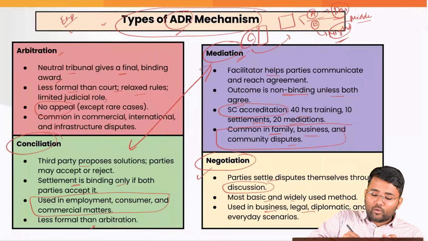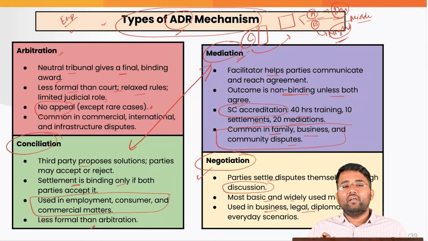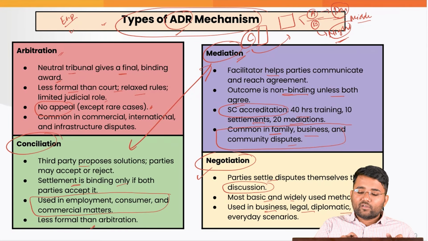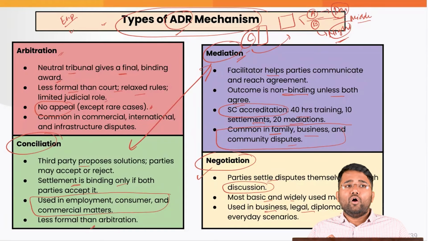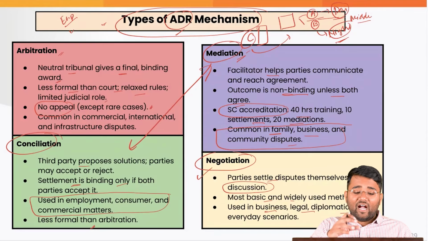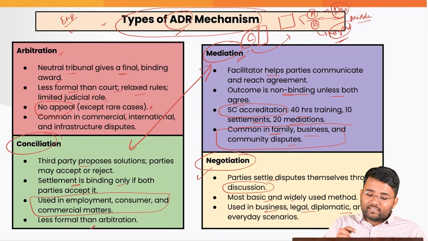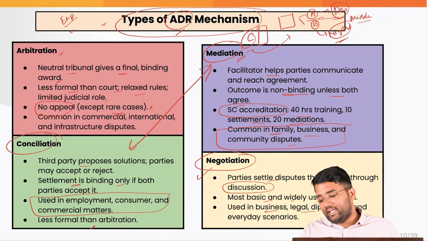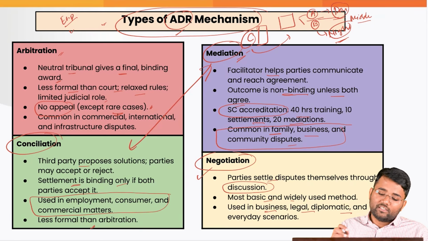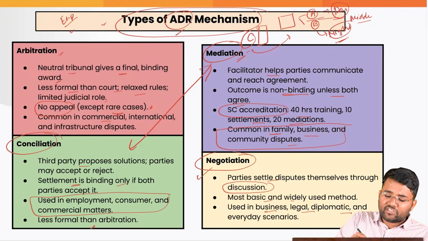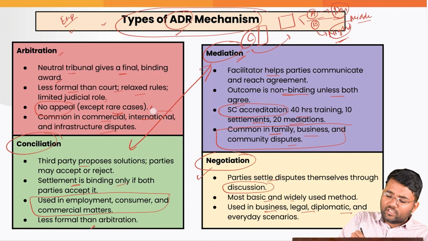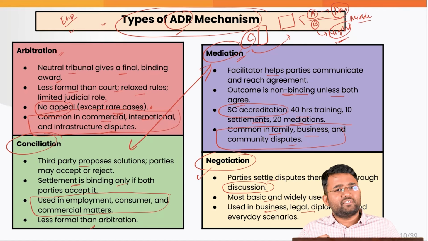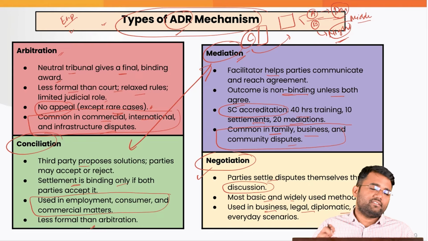But it is allowed in certain rare cases where it is said in the higher courts that certain facts were not put in front of the tribunal, or certain new facts have emerged after the award was given by the arbitration tribunal. So in certain cases, yes, an appeal can lie. Also, arbitration is common in commercial, international and infrastructure disputes, that is, whatever disputes are happening between different businesses, corporations, etc., there we witness arbitration.